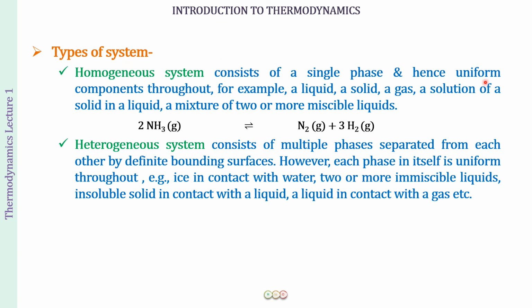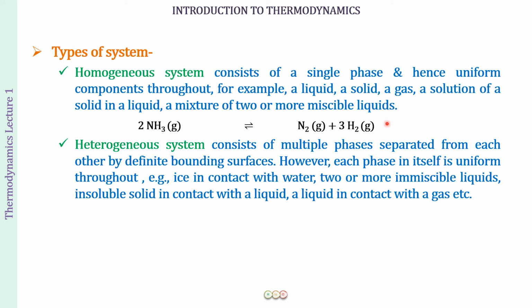Therefore, all the components are going to be uniform throughout the whole system. For example, if you look at this reaction, ammonia gas produces nitrogen and hydrogen. Here you see that ammonia is a gas, nitrogen produced is also a gas, and hydrogen produced is also a gas. So all three components, the reactant and the products, are gases.